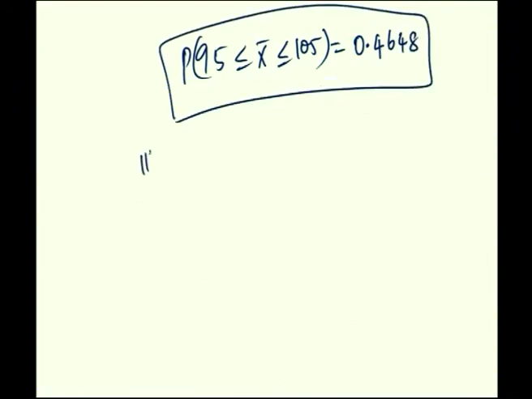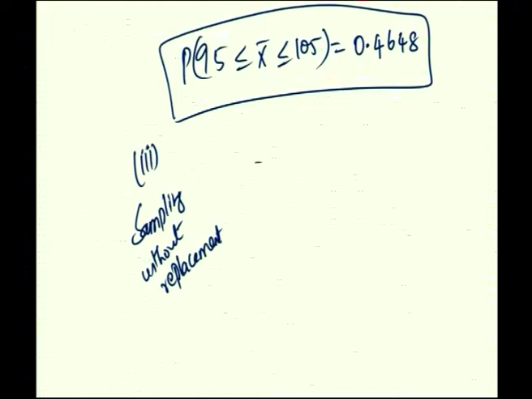Okay. Next, we have the case of sampling without replacement. The z value will change because the standard deviation value changes. So, z is equal to x bar minus mu x bar dash divided by sigma x bar dash. This dash represents the corresponding mean and standard deviation of the sample mean x bar in the case of sampling without replacement.